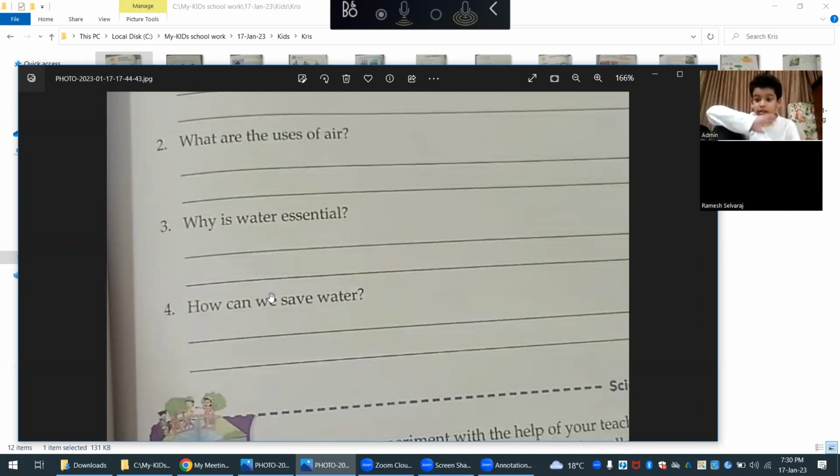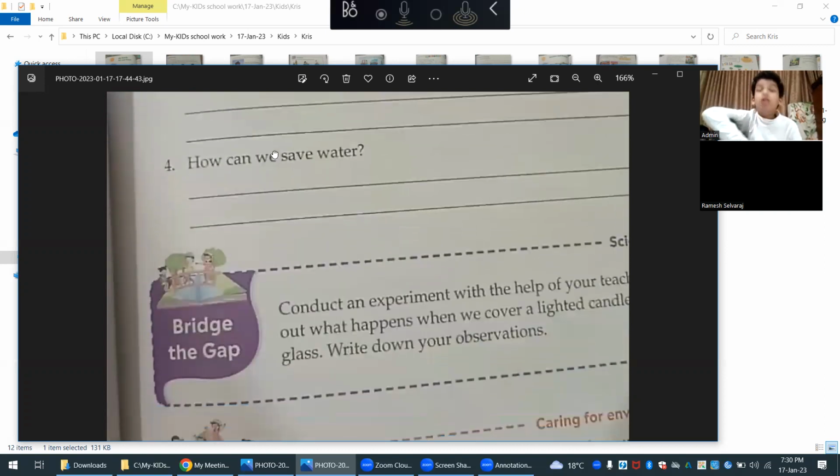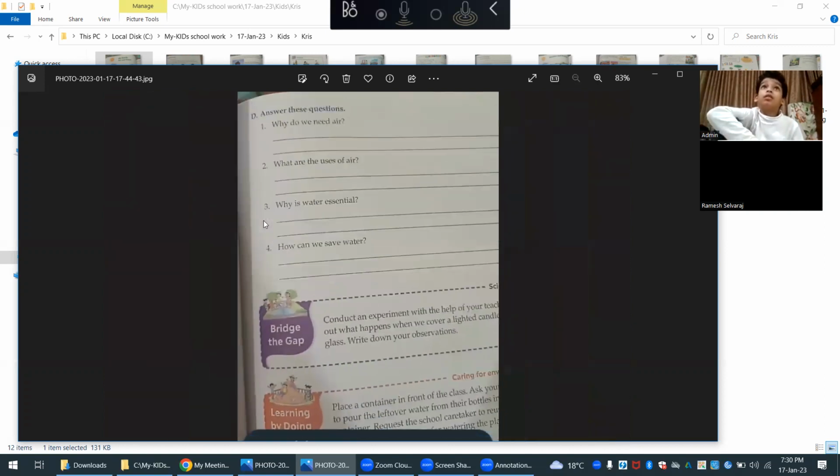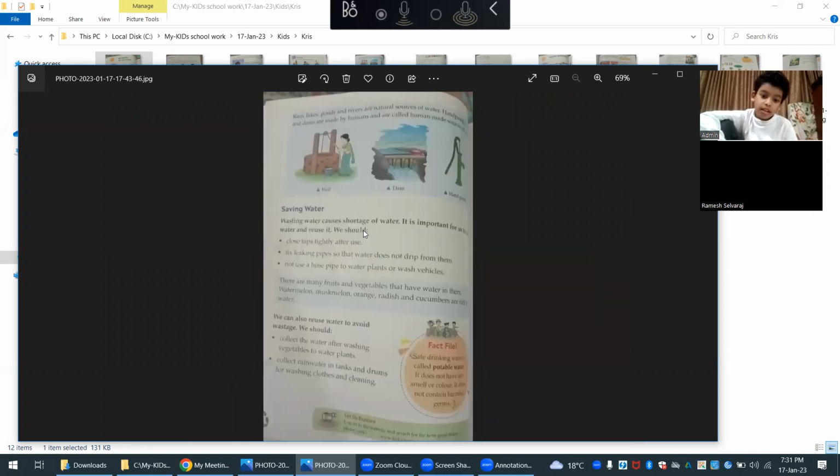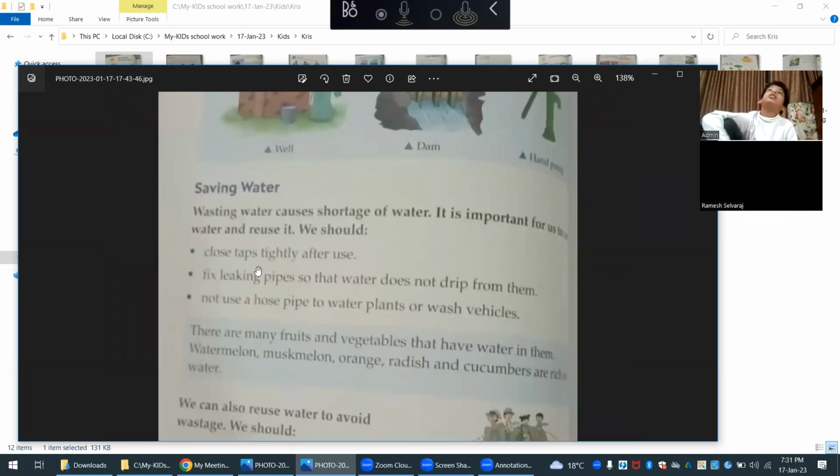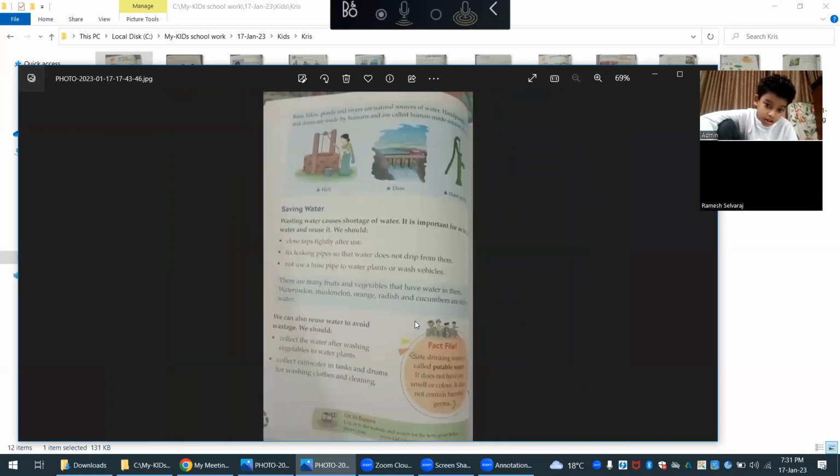How can we save the water? By not wasting water. Close taps tightly after use. Fix leaking pipes so that water does not drip from them, and do not use a hose pipe to water plants and wash vehicles. These are the ways you can save the water.